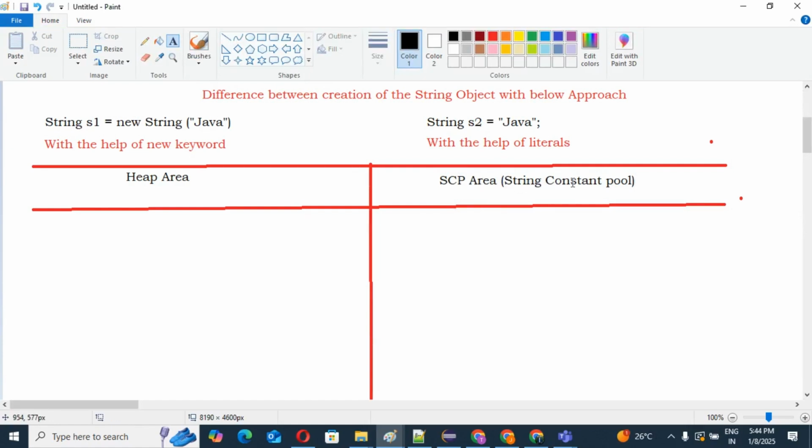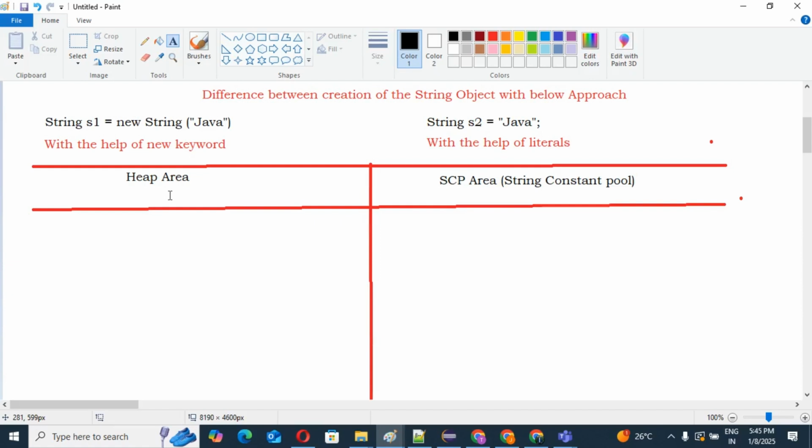I hope you understood these first two things. So we have two areas. If you create any object, in which area will this object be created? First is the heap area, second is the SCP area.